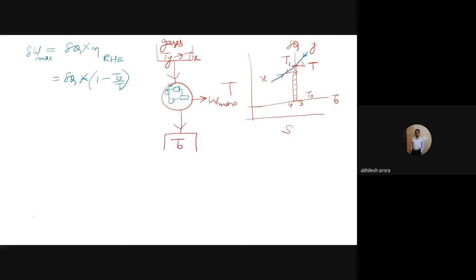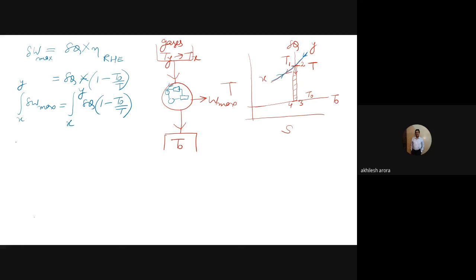And then if I have to calculate the total maximum work, I will integrate this equation from X to Y, because now I can have an infinite number of reversible heat engines between X and Y. So I have to integrate this equation from X to Y: delta Q (1 minus T naught divided by T).